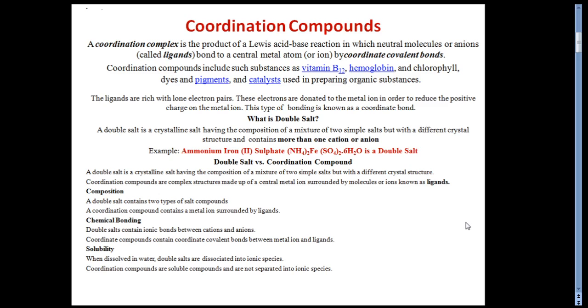What about the chemical bonds? A double salt contains ionic bonding between the cations and anions, but coordination compounds contain coordinate covalent bonds between the metal and ligands. Then solubility. As far as solubility is concerned, a double salt, when dissolved in aqueous solution, dissociates into ionic species. But a coordination compound, when soluble in any aqueous solution, is not separated into ionic species.